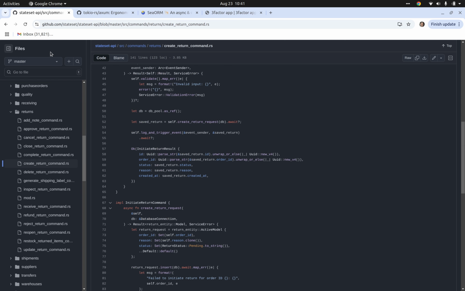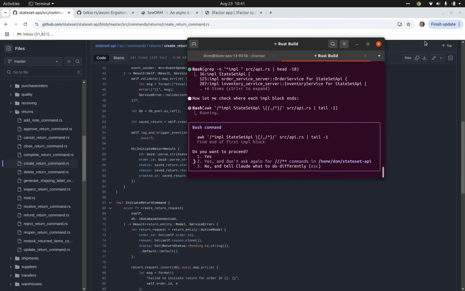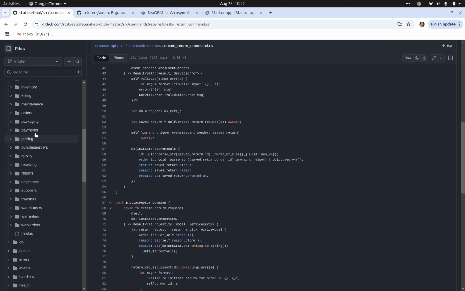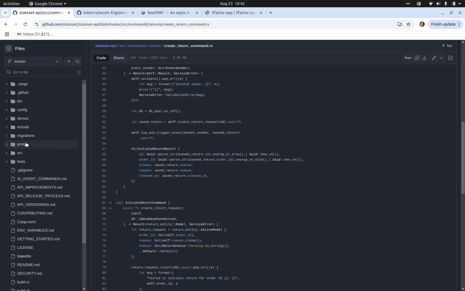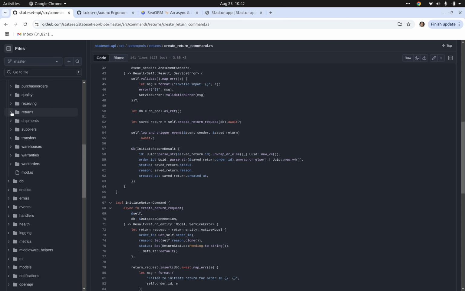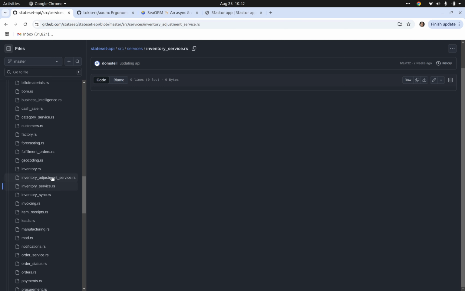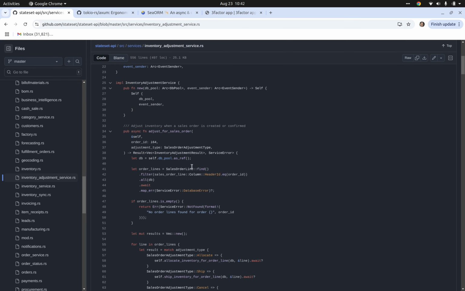So we have our different commands. We have different services as well. So we have an inventory service, an order service. If there's something that's not necessarily a command, but we do need some logic, for inventory balances and certain processes, inventory adjustments or inventory sync is a good example.